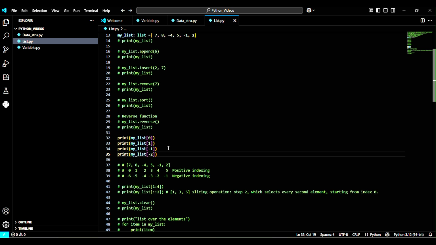So it will return from the first index to the third index, because in slicing the starting index 1 is inclusive, that means it will include the value at the first index. But the last index, 4, is exclusive, so it will not pick the value at the fourth index. So it will return only the values from the first index to n minus 1, that means 4 minus 1, the third index. Let me run this program and I will show how it works.